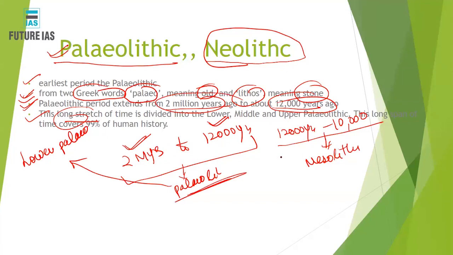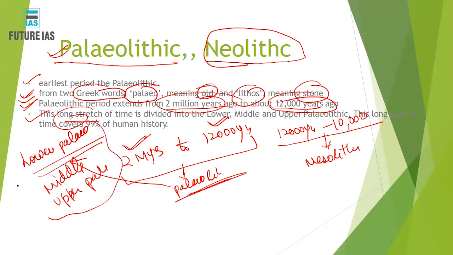Now this period itself is divided into three different sub periods. One is called Lower Paleolithic, another is Middle, and the third is Upper Paleolithic. This is completely within the Paleolithic period. This period covers 99% of human history, because from the evolution of the human up to 12,000 years ago, it was completely known as Paleolithic.